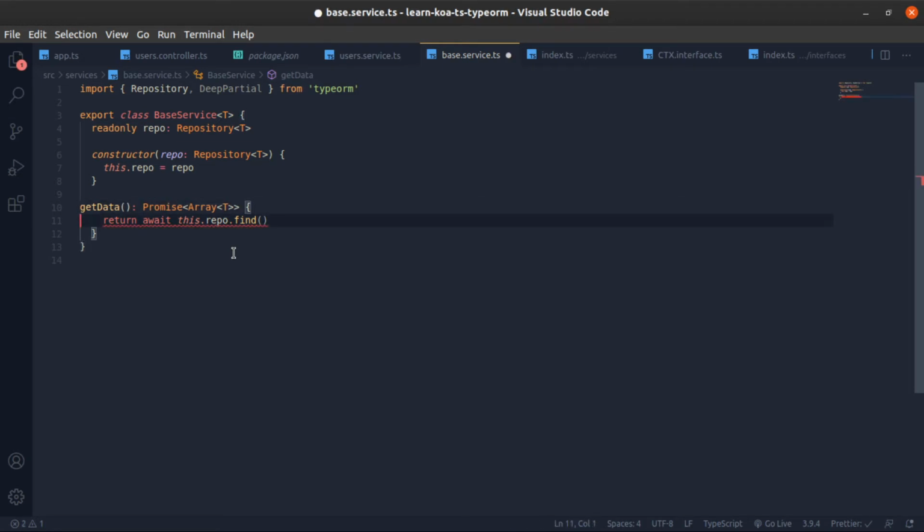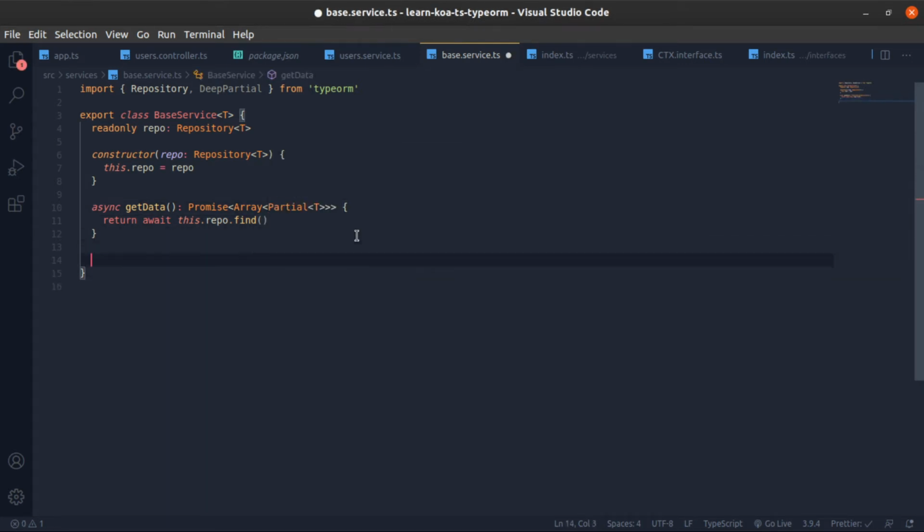You can actually remove the await, and when you return from a controller, return this.service, for example, .getData. Koa, I believe, behind the scenes will resolve this function and return the resolved value. So you don't need to do this, but I will do it because sometimes you need to do some operations that need awaiting. And this will return an array of the generic type you passed, or at least a partial. Maybe you will hide a password or something, right? Maybe Partial would be a better idea to put here, like this.